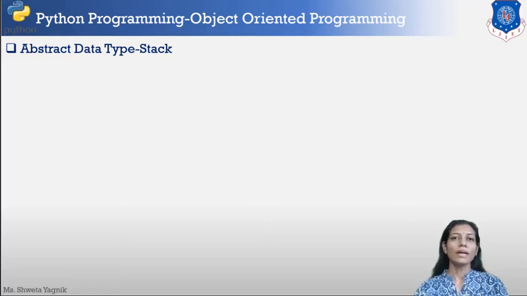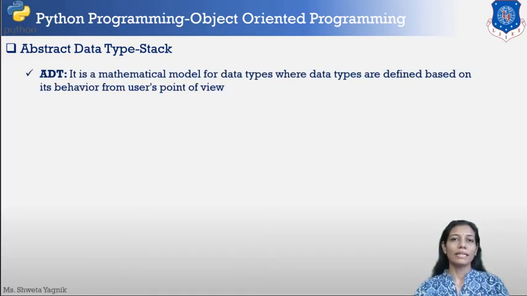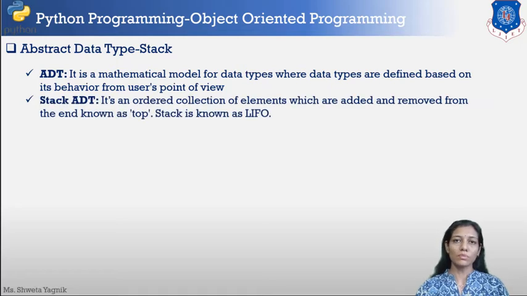Now we'll see abstract data type in Python. So what is abstract data type? Abstract data type, that is called ADT, is a mathematical model to define a data type, and its behavior is defined based on the user's point of view. Okay, so here we are going to explore stack abstract data type.